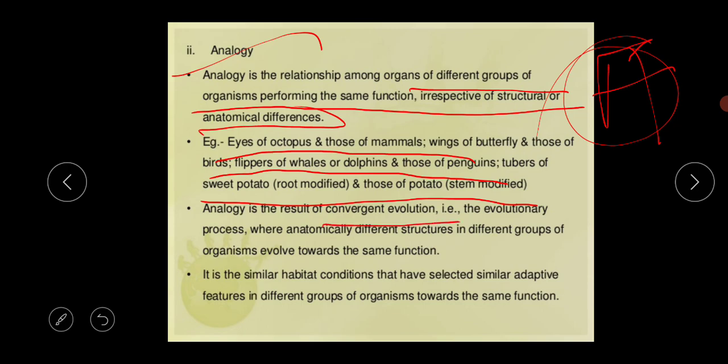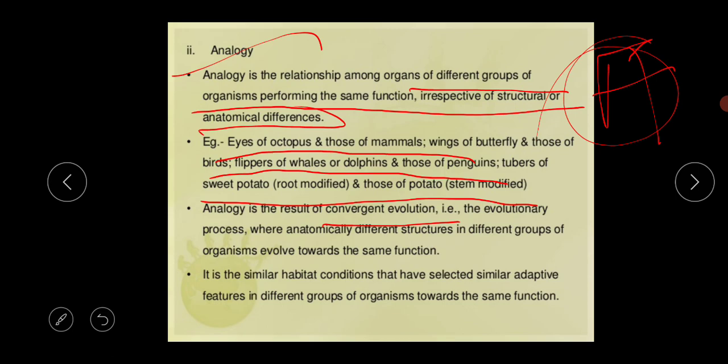Please remember these two terms, divergent evolution and convergent evolution. The proper example of divergent evolution is the homologous organ, and the proper example of convergent evolution is the analogous organ.